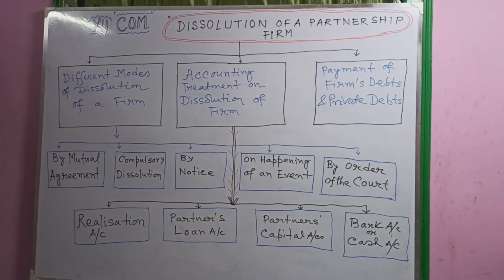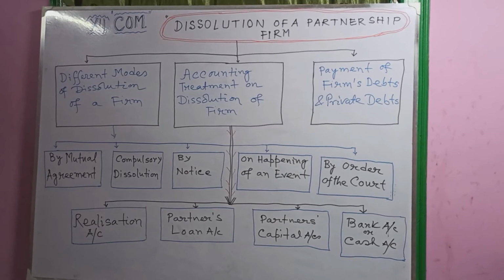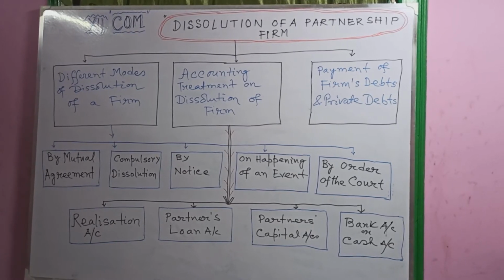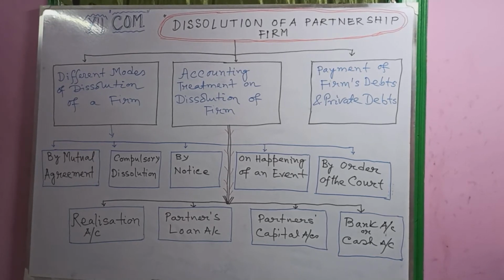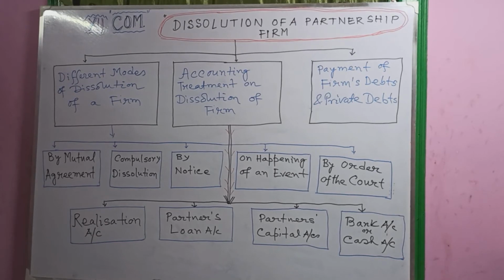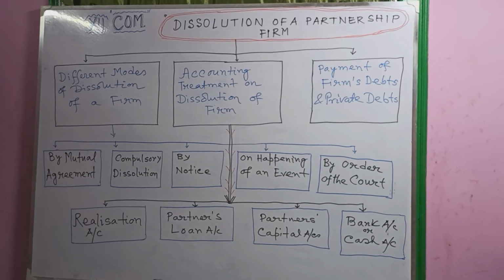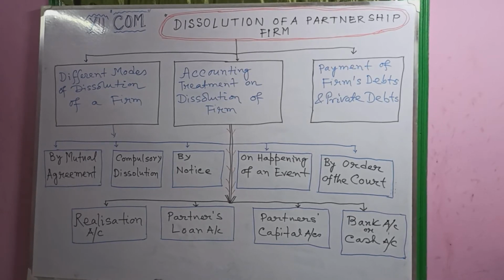Third, partners' capital account. The partners' capital account is the same as in earlier cases of admission and retirement of a partner, but the balance is not carried down. At the end it should be transferred. In case of shortage, cash or bank account is debited to partners' capital account; but in case of excess, the opposite: partners' capital account is debited to cash or bank account.